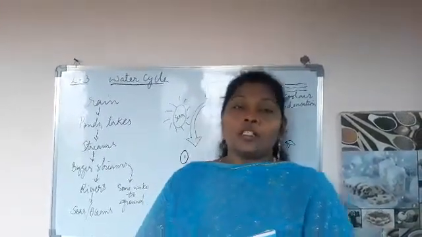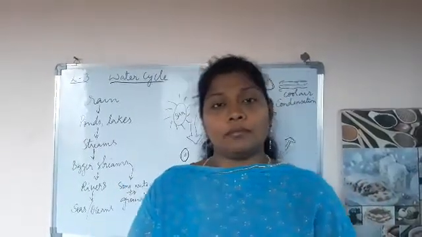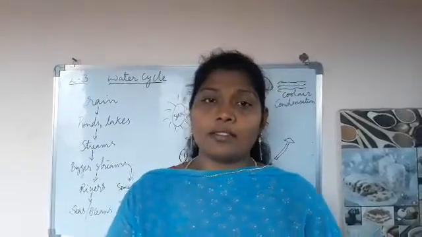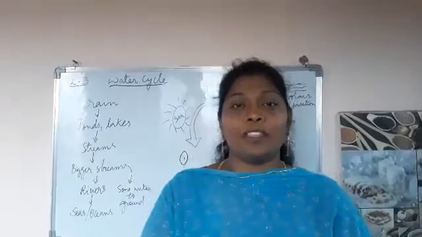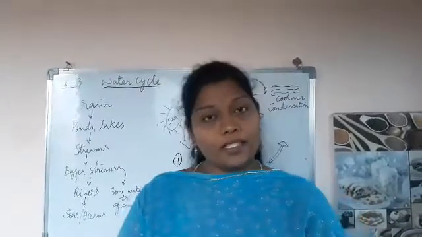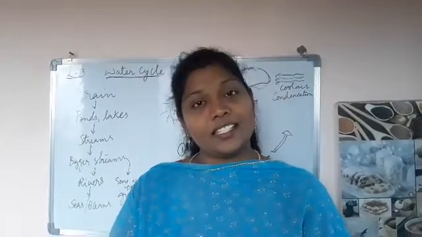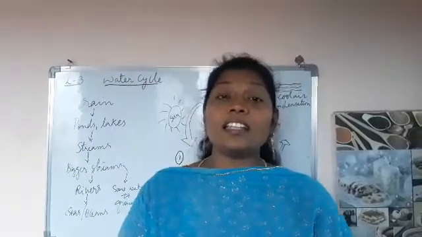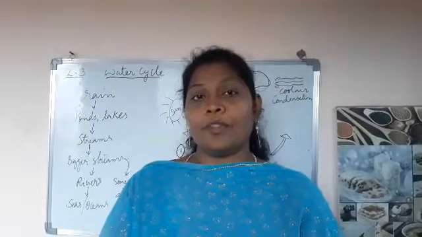Okay. So nowadays something has happened. Have you observed children? How many seasons are there for us? We are having 3 main seasons. What are they? Summer season, rainy season and winter season. Yes children? Okay. These are the 3 main seasons that we experience.